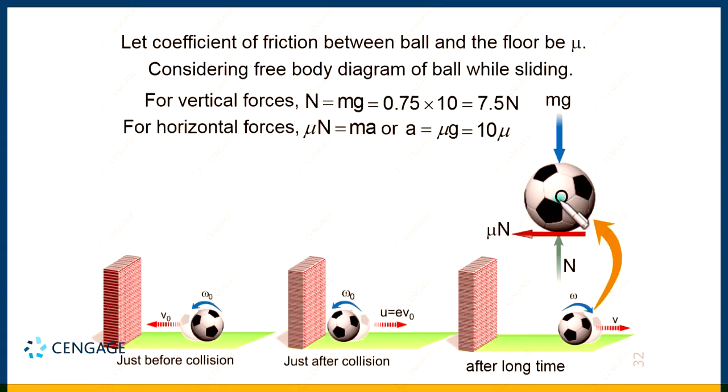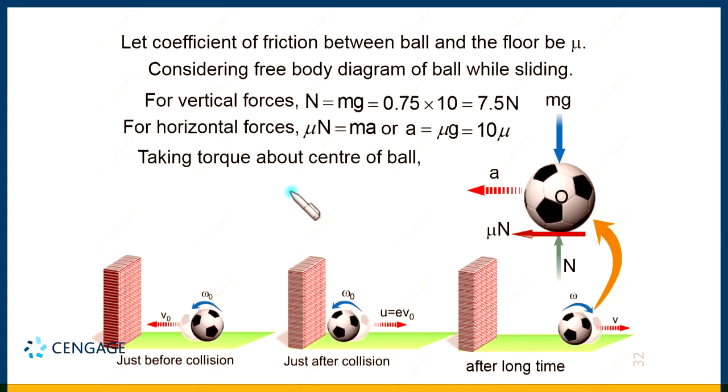For this purpose we need to take the torque equation. The torque equation is applicable about the centroidal axis or about any fixed point. There is no fixed point, we have no instantaneous center of rotation in this case. That means we can apply the torque equation only about the center of the ball, and this is the direction of the acceleration, which should be negative. So let us write the torque equation about the center of the ball.